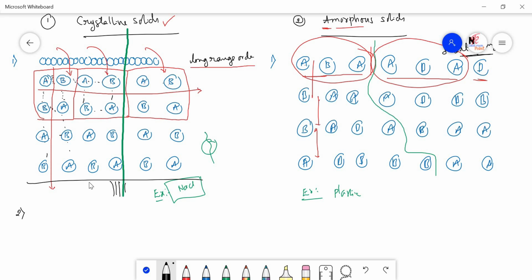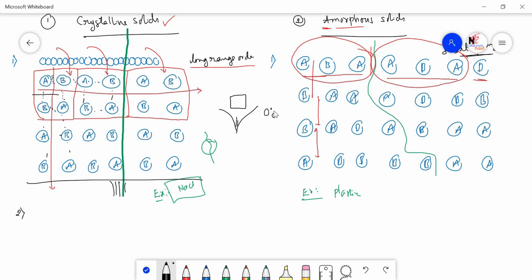Since the attraction forces are the same, whenever you are heating the crystal, these attraction forces are to be broken at a time. If you take ice, when you heat the ice it melts exactly at 0 degrees centigrade. Why? Because the attraction forces among the molecules in the ice are the same.